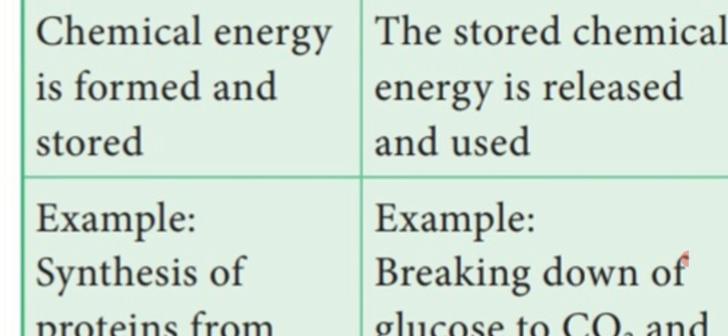In the anabolism process, chemical energy is formed and stored. புதுசாக ஒரு எனர்ஜியை உருவாக்குறாங்க, and also it is stored in the anabolic process. But in the catabolic process, the stored chemical energy is released outside and used by the living organism.